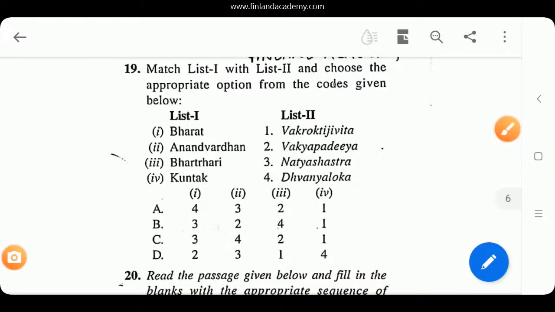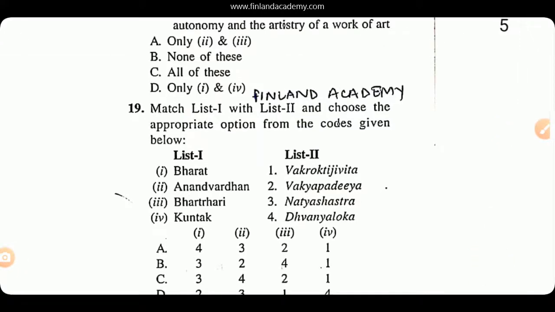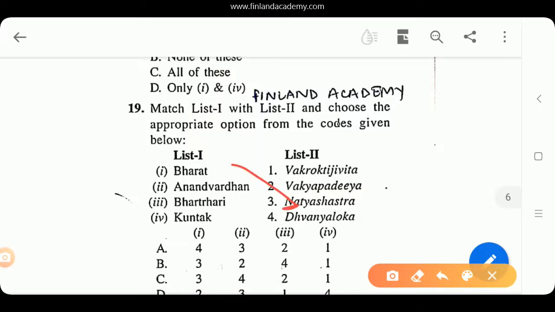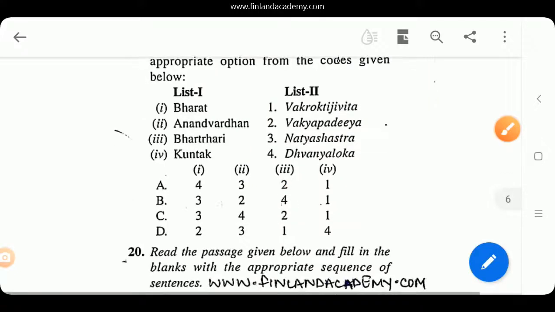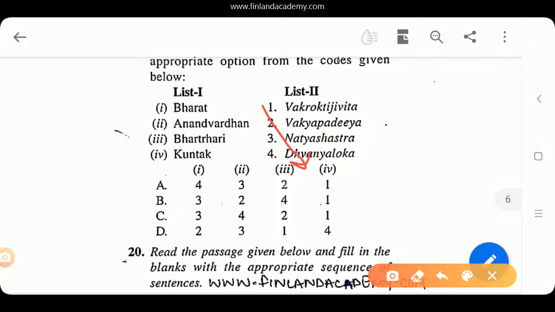In number 19, now you have list 1 on one side again, list 2 on the other. Bharat, he wrote this work called Natya Shastra. If you've read Indian aesthetic theory, you'll be able to identify the correct answer to it. If you know even one, in questions like these where you have list 1 and list 2, you can cross-check the right answers. So Bharat's Natya Shastra. Then for Anandavardhana, it's Dhvanyaloka. I remember I've given you a note on it. Then we have Bhartrihari, who wrote Vakyapadiya. Then you have Kuntaka, who wrote Vakroktijivita. Please excuse my Sanskrit pronunciation.